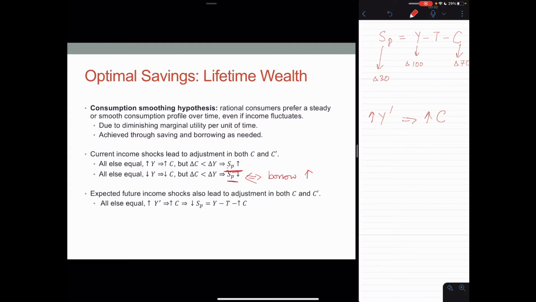So she'll consume more. Because current savings is current income minus taxes minus consumption, and all else equal means current disposable income Y minus T is the same, all she's changing in this equation is she's consuming more today, which means she'll save less, which is equivalent to saying she'll borrow more.